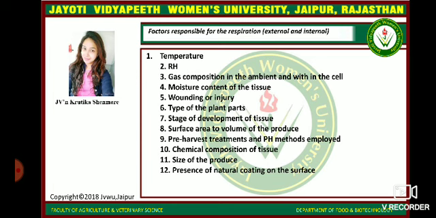Factors which are responsible for respiration, that is external and internal factors, are temperature, relative humidity, gas composition in the ambient atmosphere and within the cell, moisture content of the tissue, wounding or injury, type of the plant part, stage of development of tissue, surface area to volume of the produce, pre-harvest treatment and post-harvest methods employed, chemical composition of tissue, size of the produce, and presence of natural coating on the surface.